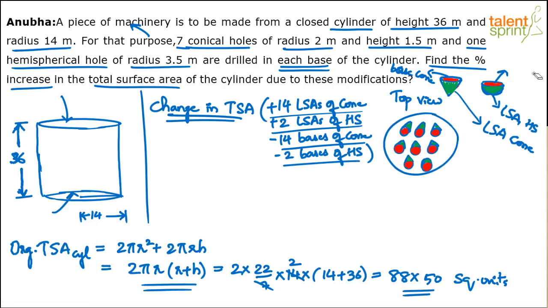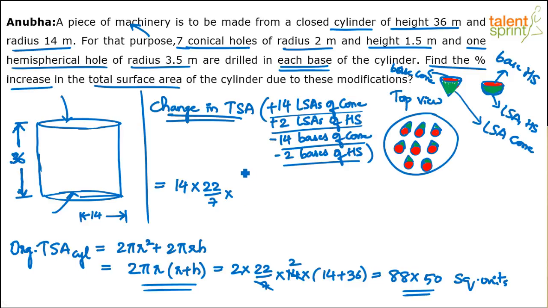Now it's just about calculation. This is the base of the hemisphere. Okay, so let me do the calculation. I've eaten up too much space here, but let me do the change directly. So the change will be equal to 14 lateral surface area of a cone. The lateral surface area of a cone is pi RL. I'm sure you know the formula. So pi is 22 by 7 into the radius of the cone.